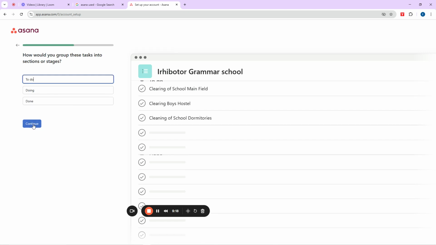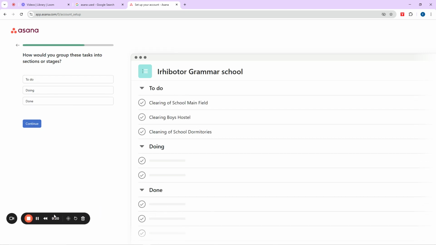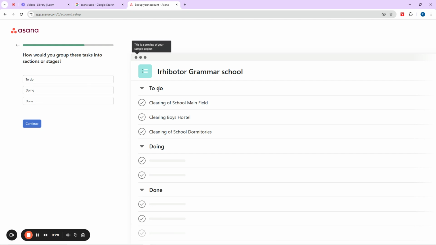Now click on continue here. You see, this one should remind you about Trello, where we have to do, doing and done. Now this is like our list that we have on Trello. You see, it has categorized this project, the Ottawa Grammar School project, into To Do. And then we have our small tasks here, which are clearing of school boys hostel, clearing of school dormitories and all of that.